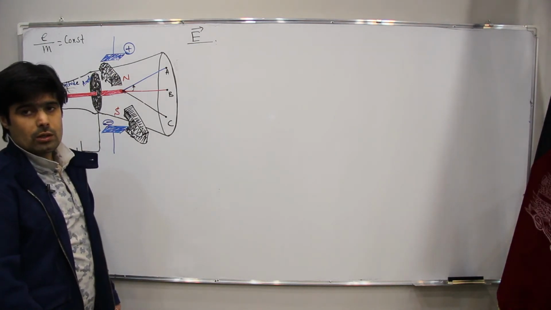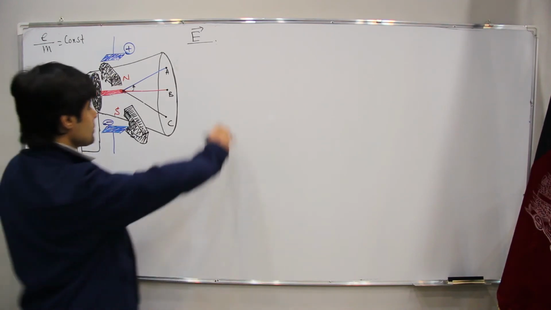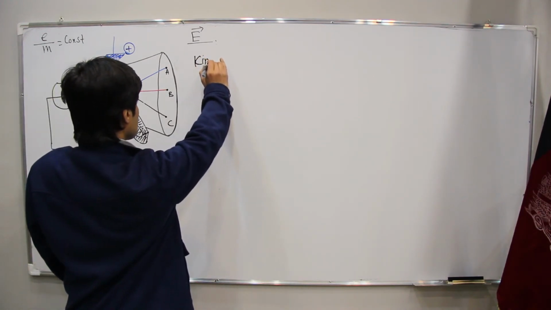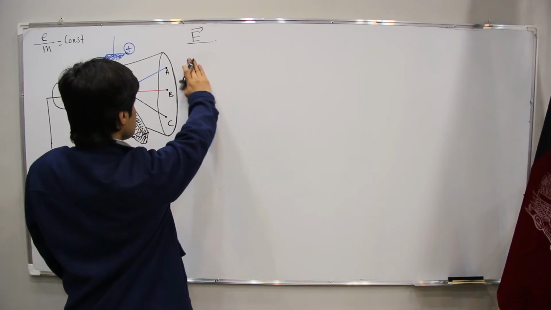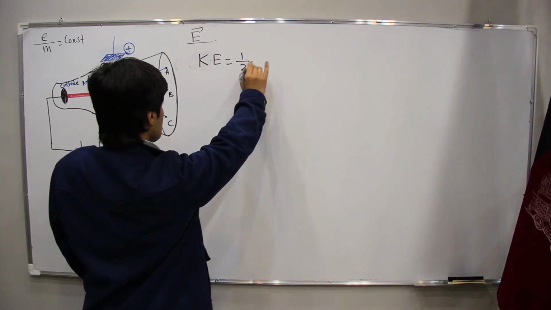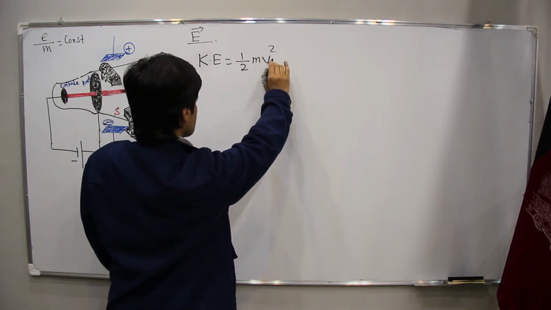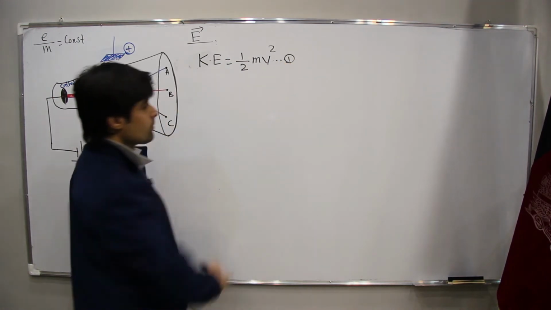Whatever is in motion has what? Kinetic energy. Then the kinetic energy will be 1 upon 2 mv squared.